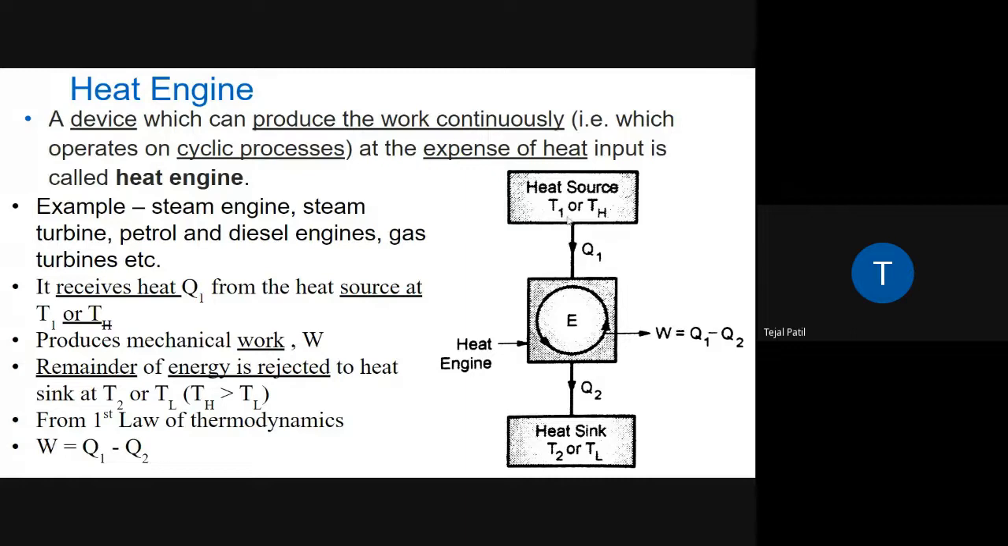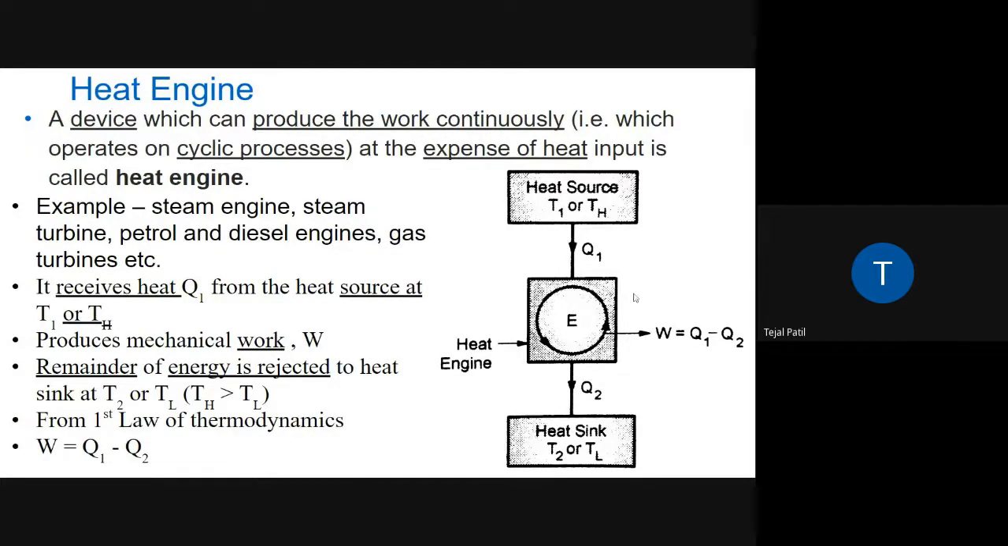You have to take some amount of heat from the source, because the source is the one which continuously supplies heat to the system. This is the system. So what the heat engine will do is take the heat from the heat source and convert it to produce some amount of work continuously.